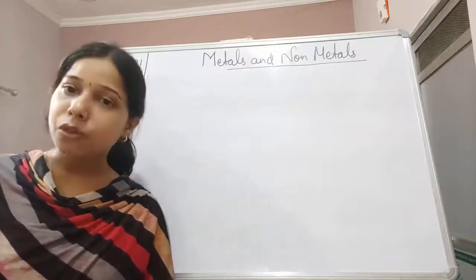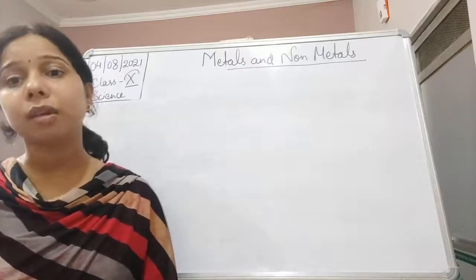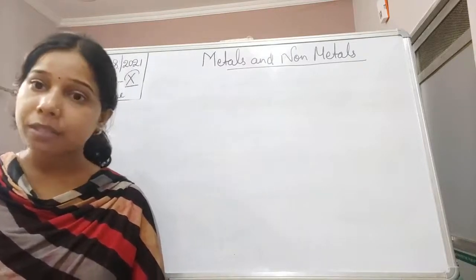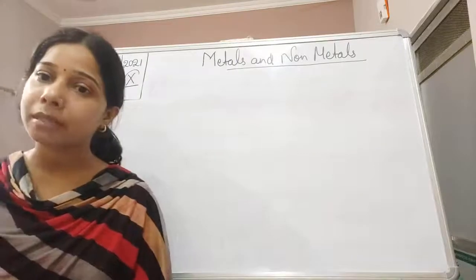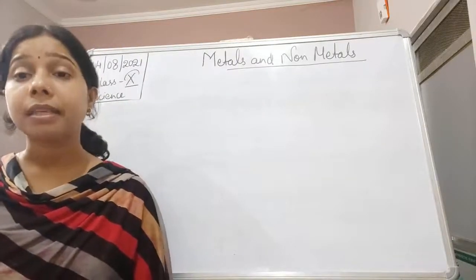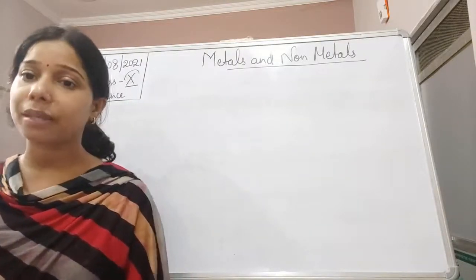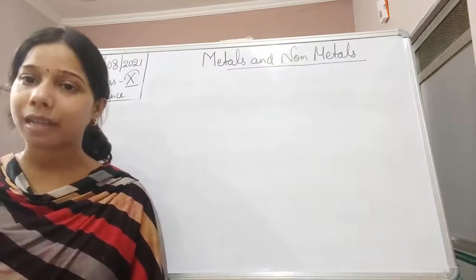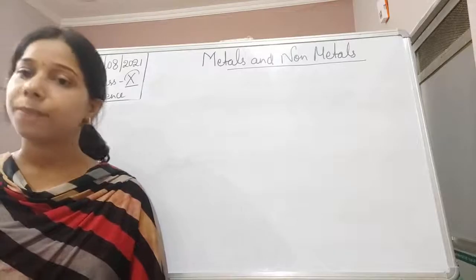Now, on the basis of properties, we have classified the elements into metals and non-metals. Metals are elements, non-metals are also elements, but they differ from each other on the basis of their properties, and thus we classified them into metals and non-metals. So elements are classified into metals and non-metals. About 118 elements are present in the periodic table.